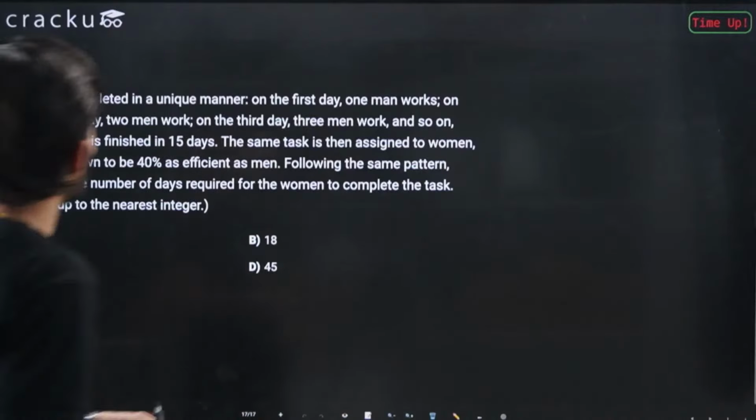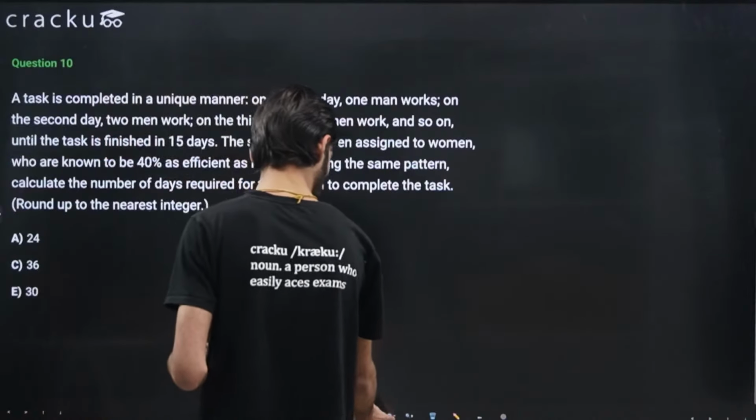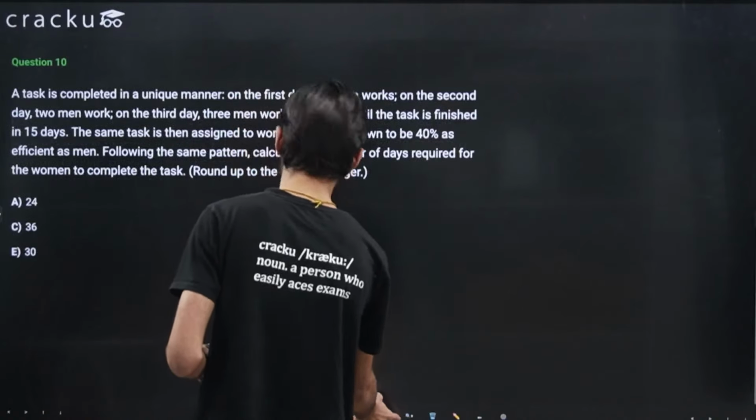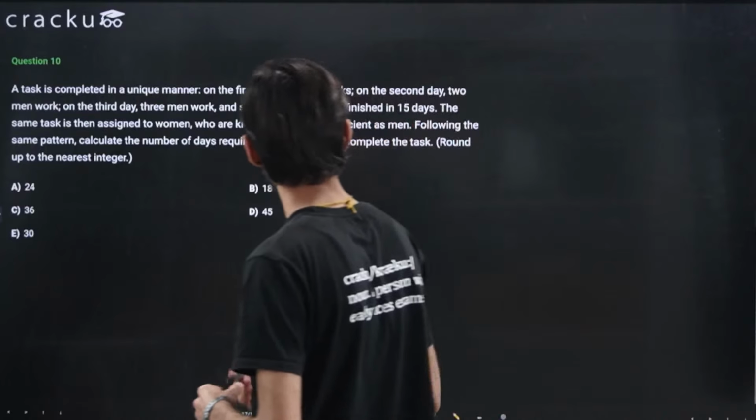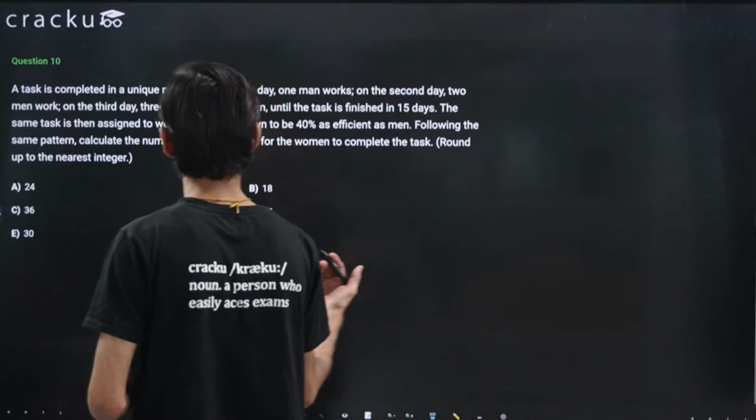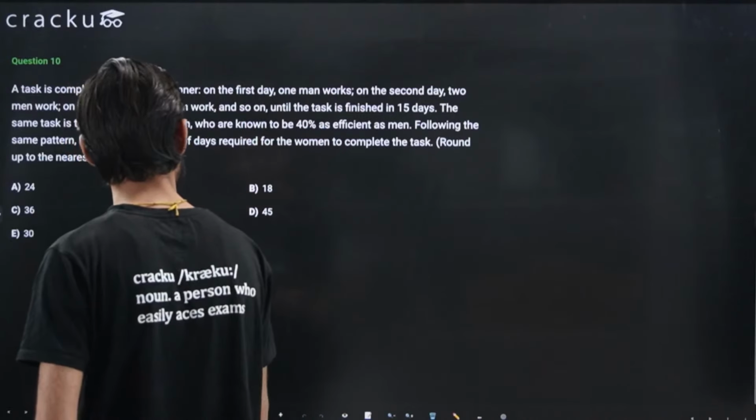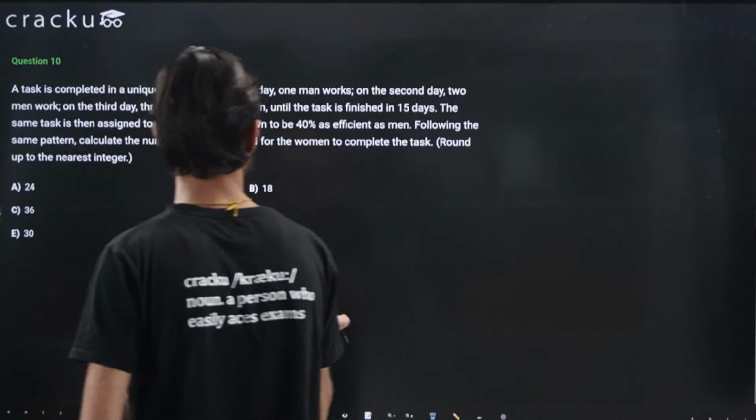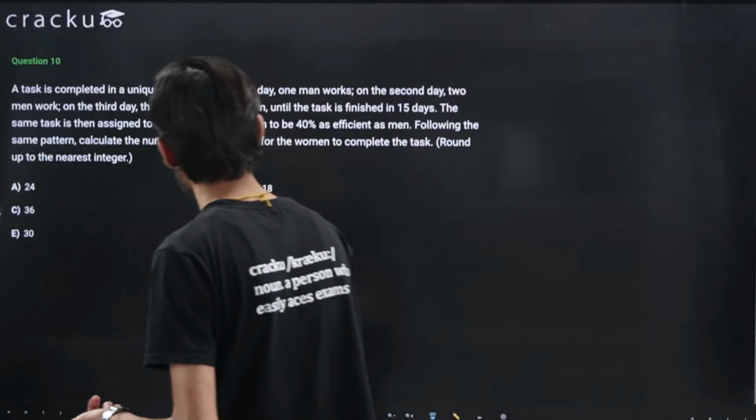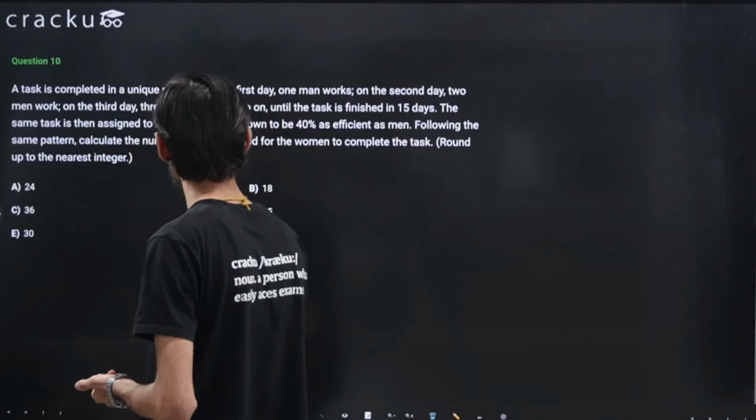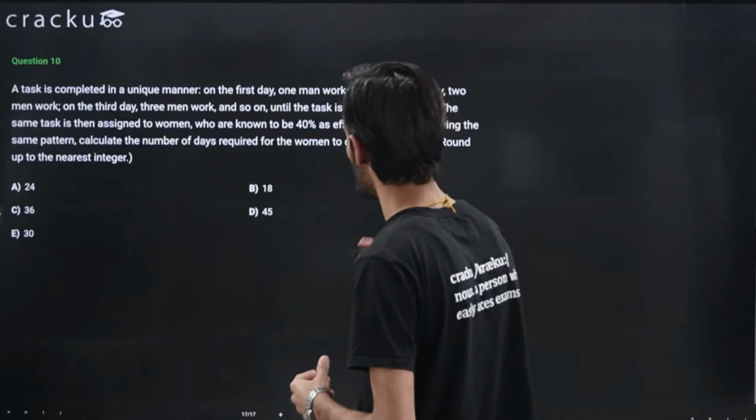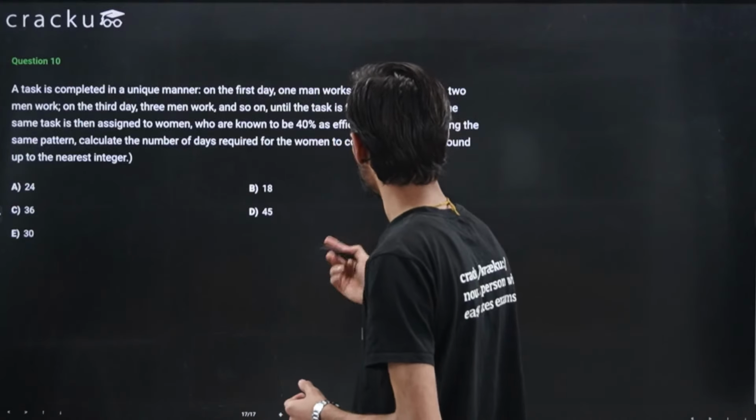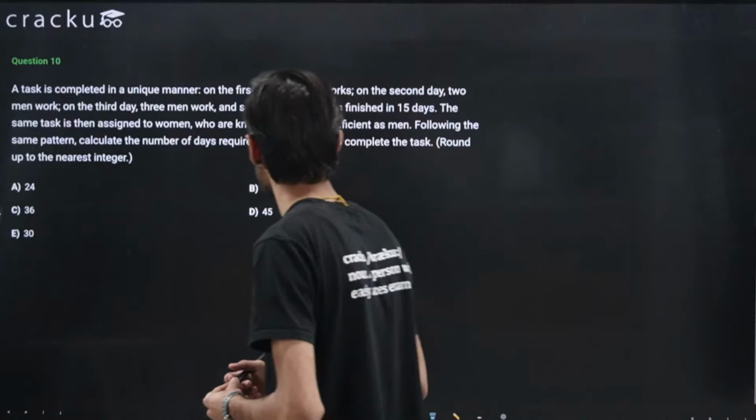Time is up. Okay, so our task is completed in a unique manner. On the first day, 1 man works. On the second day, 2 men work. On the third day, 3 men work, and so on, until the task is finished in 15 days. The same task is then assigned to women who are known to be 40% as efficient as men. Following the same pattern, calculate the number of days required for the women to complete the task.